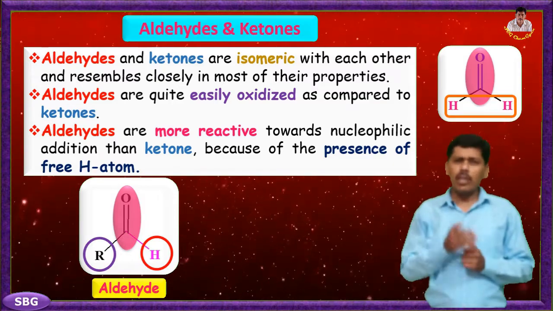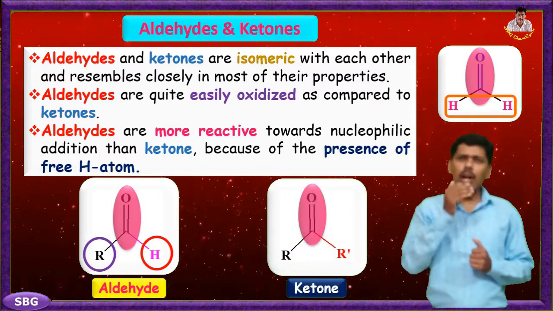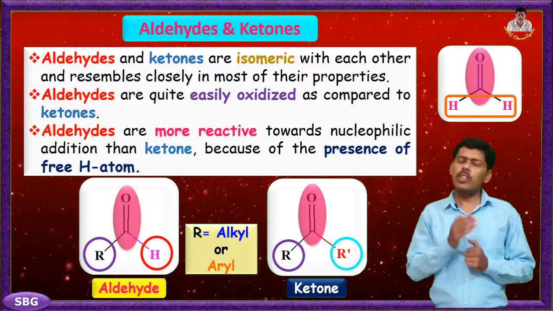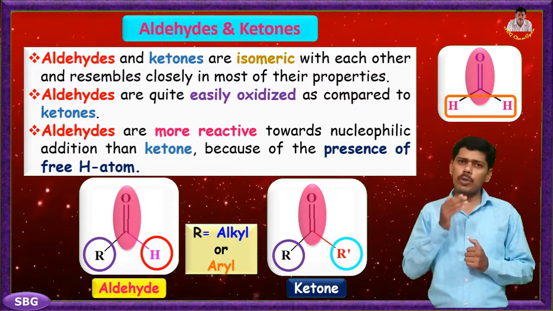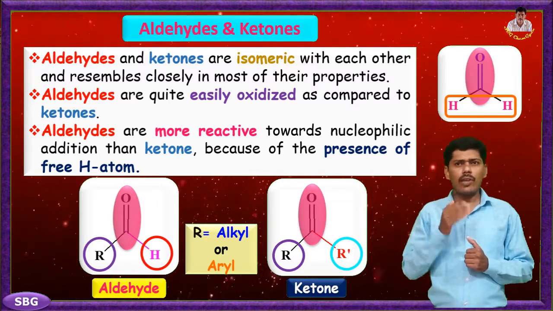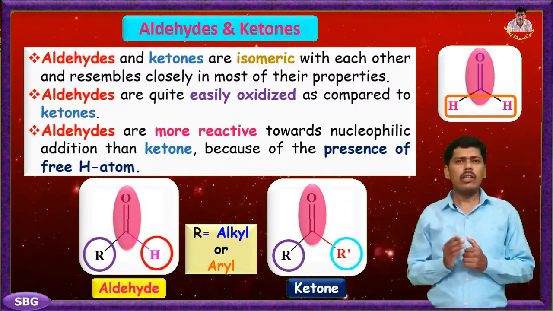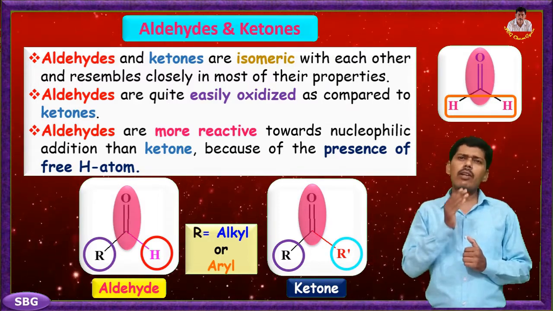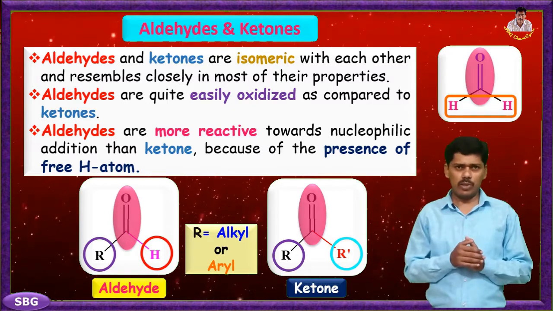Whereas in ketone, the carbonyl carbon is always attached to two alkyl or aryl groups. These alkyl or aryl groups may be same or different. Their structures we can see here. Ketones are classified as symmetrical or asymmetrical ketones.